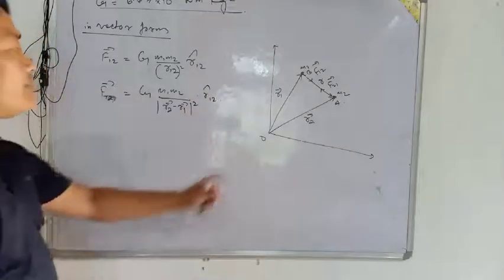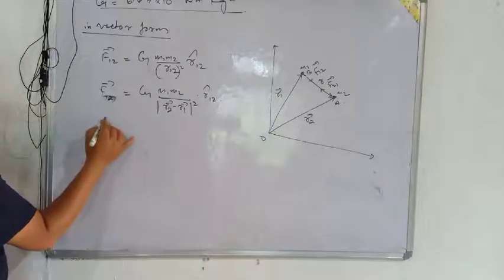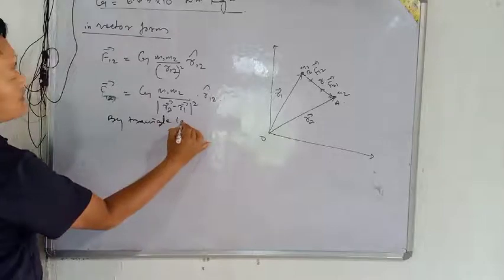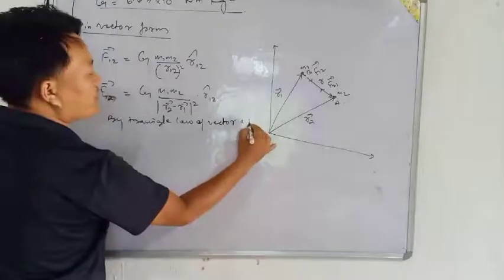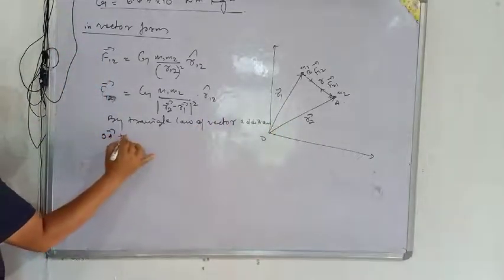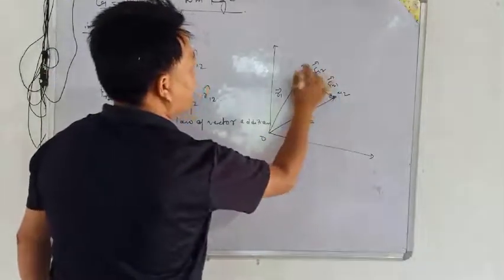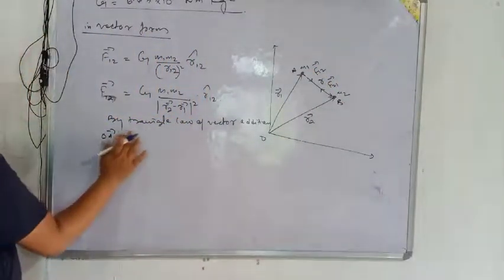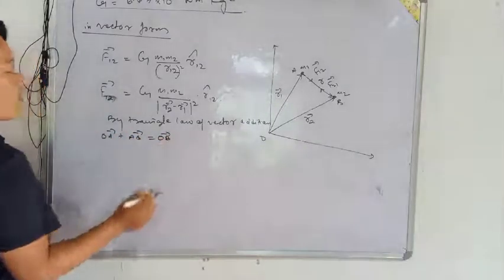So how to find this vector BA here now? See, by the triangle law of vector addition, suppose this is A and this is B, then vector OA plus vector AB is equal to vector OB.